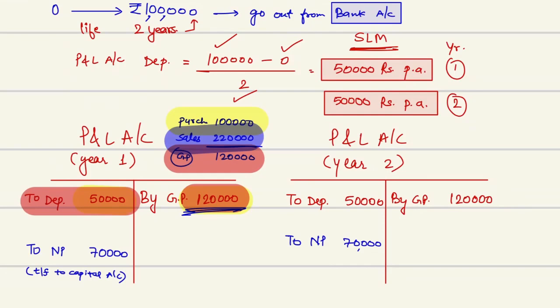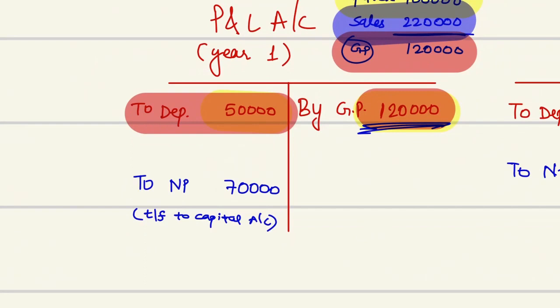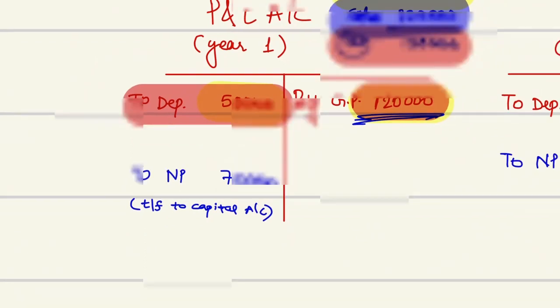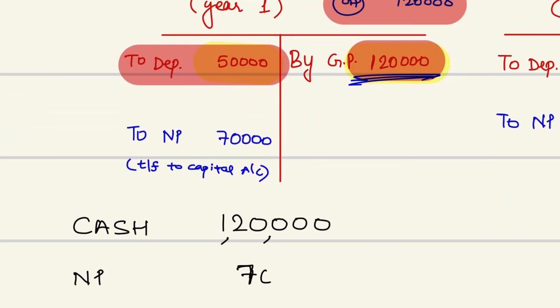On your screen, in your year number one, you have got a cash of 1,20,000, and I am showing my net profit as 70,000.